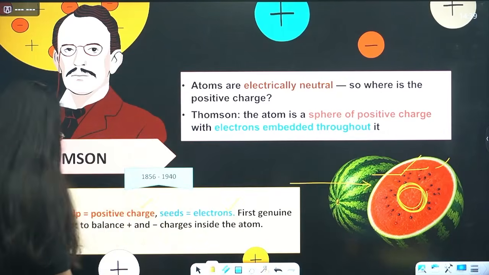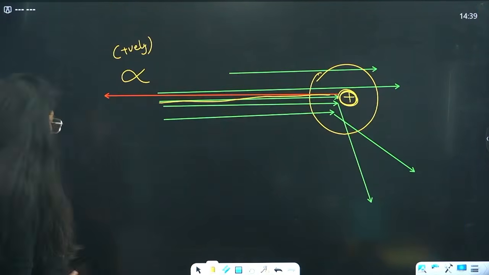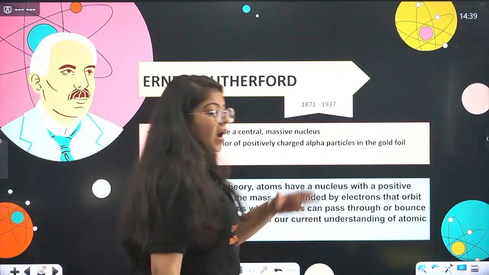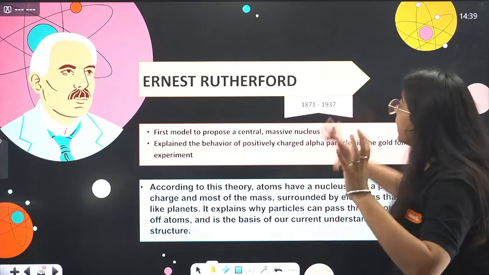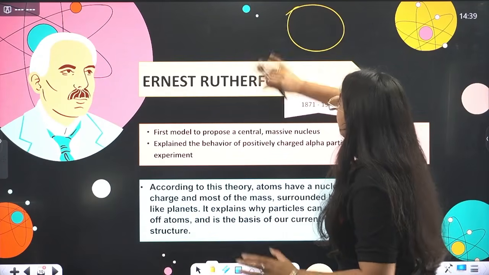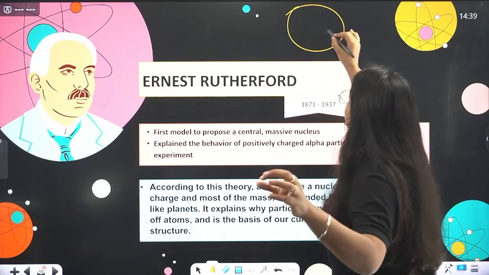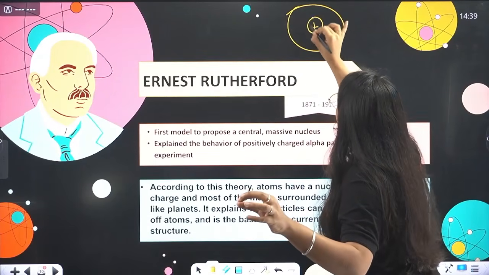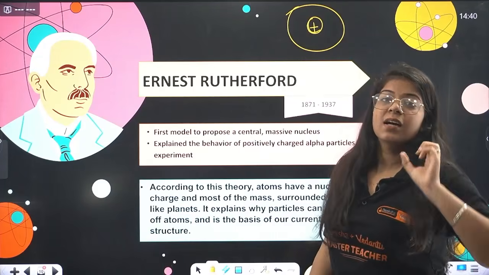Then Rutherford made a very important observation, that the positive charge inside the atom is not completely uniformly distributed. It is localized at the center. And it is heaviest at the center.